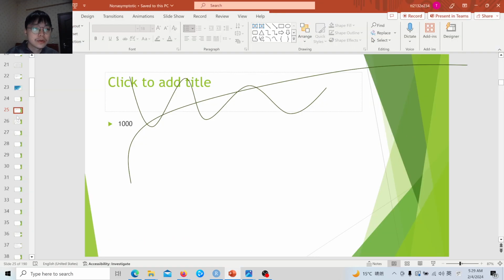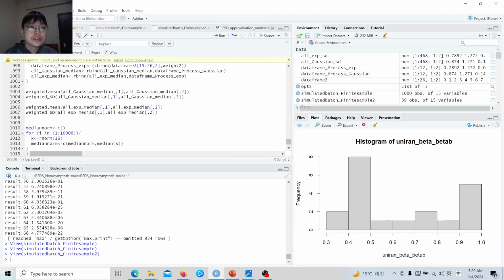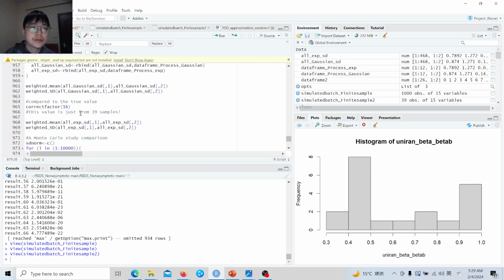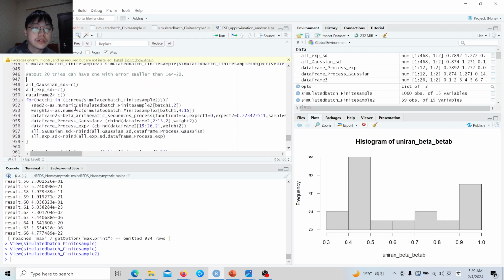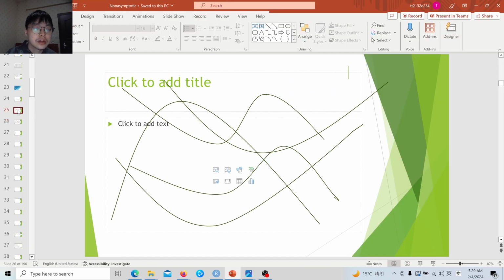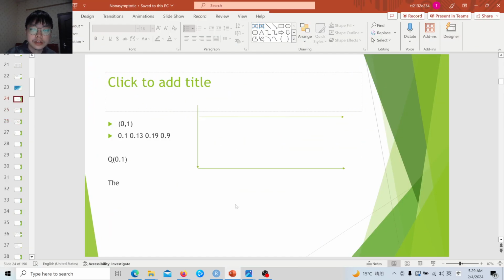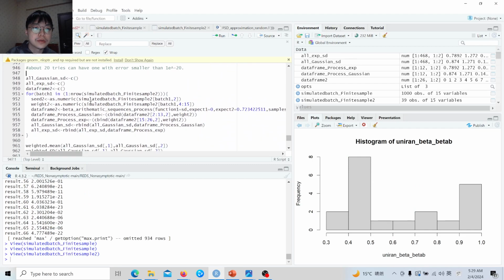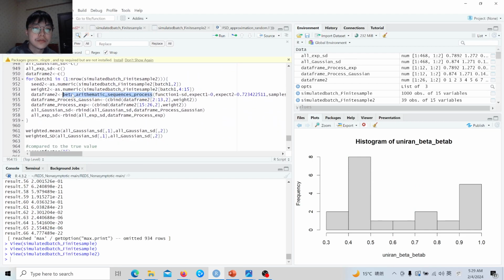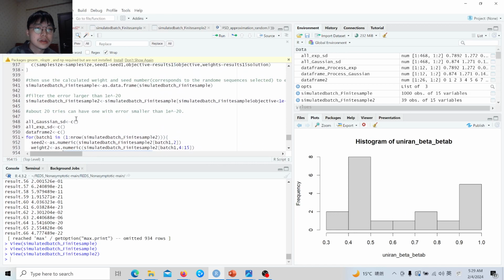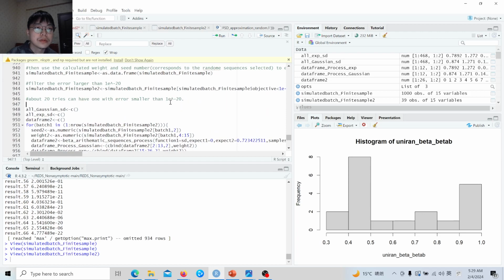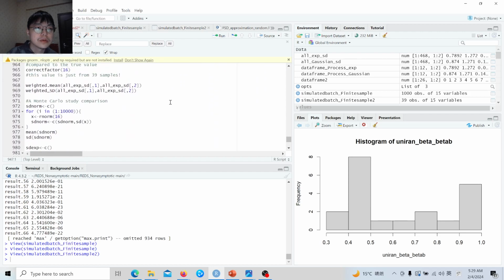I haven't drawn a very nice graph yet, but this shows that we can decompose the randomness into several sequences. After decomposing it, we can use these sequences with these weights to estimate other quantities, for example the standard deviation, which is biased, or the mean. You can see that the error is very small.